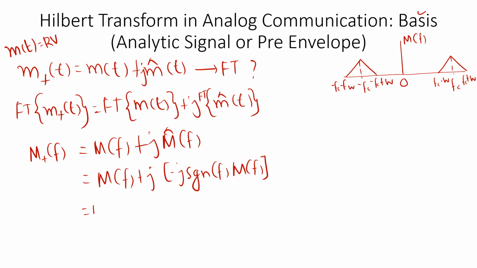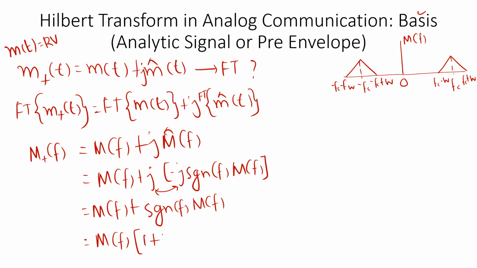So it will be equal to m of f plus j into j, which is minus 1, and that minus 1 into this minus will be plus 1, so I get signum of f into m of f. I can take m of f common, so it is m of f times 1 plus signum of f.